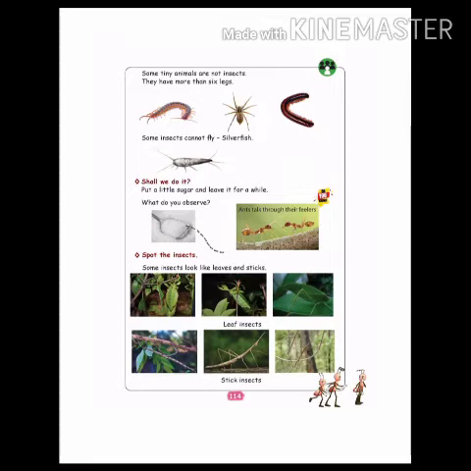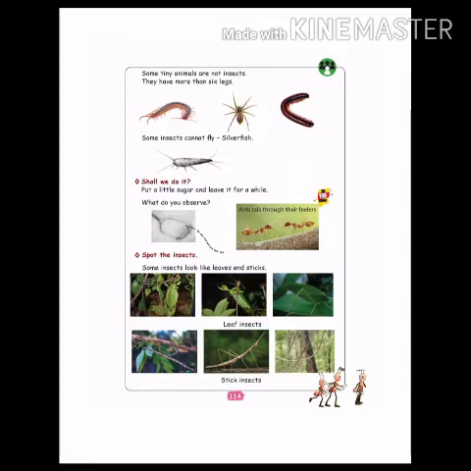These are tiny animals but not insects. The centipede, spider and leech. Leech has more legs, okay? Centipede also has more legs. Some tiny animals may have 6 legs, but they are not insects. They are very tiny animals.